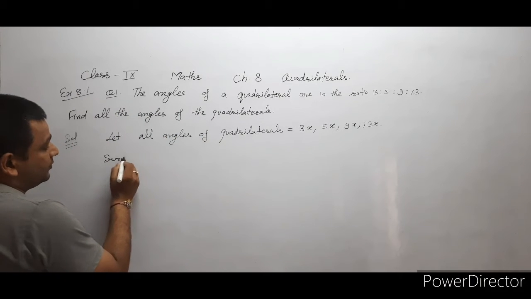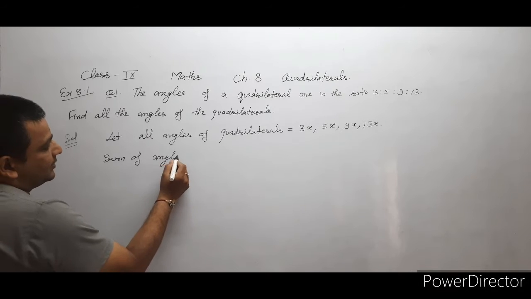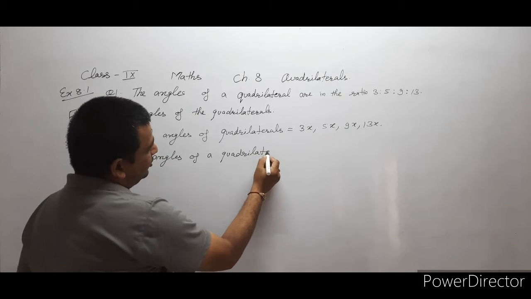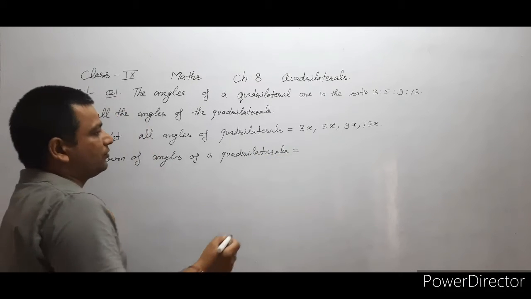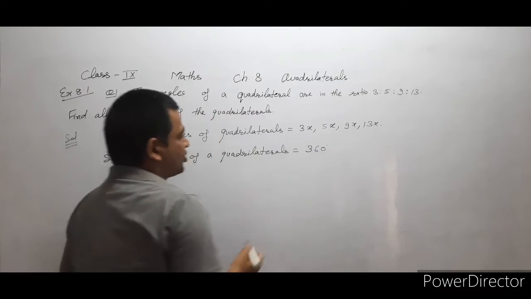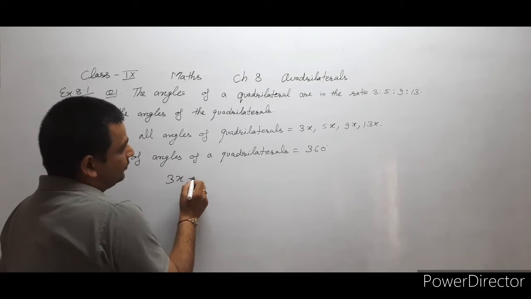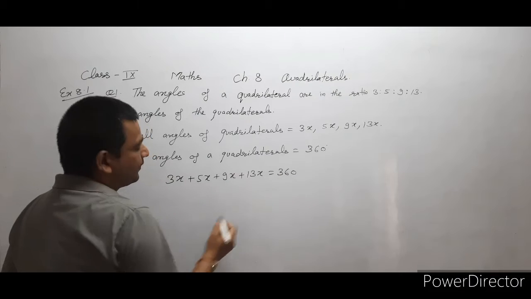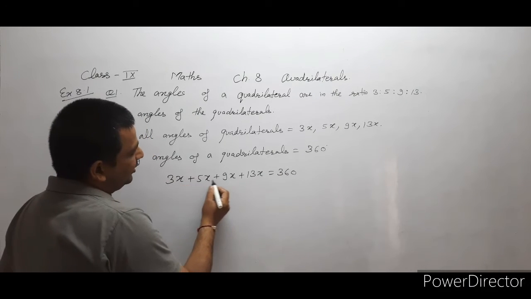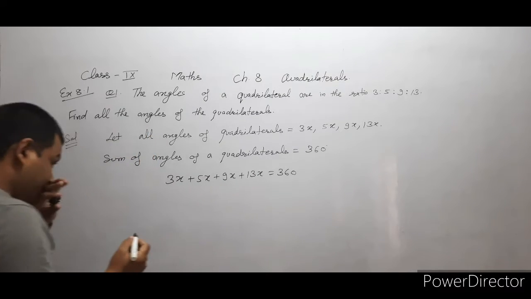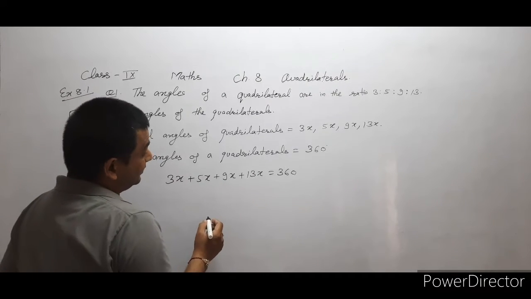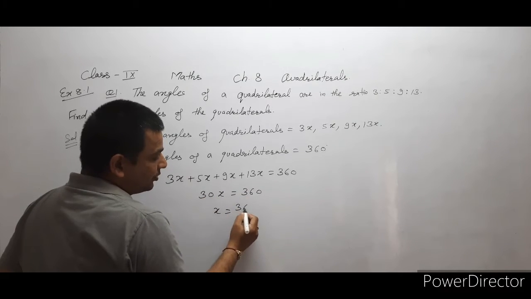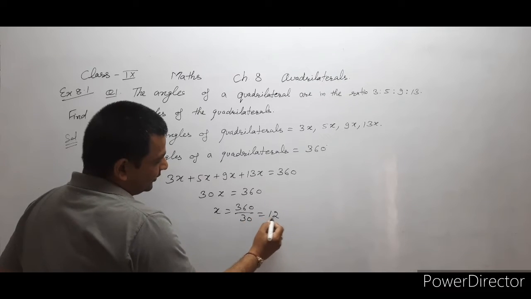Sum of angles of a quadrilateral. We studied that the sum of all the angles of a quadrilateral is equal to 360. That means 3x plus 5x plus 9x plus 13x equals 360. If we solve, 5 plus 3 is 8, 8 plus 9 is 17, 17 plus 13 is 30x equals 360. x is equal to 360 upon 30, that is 12.